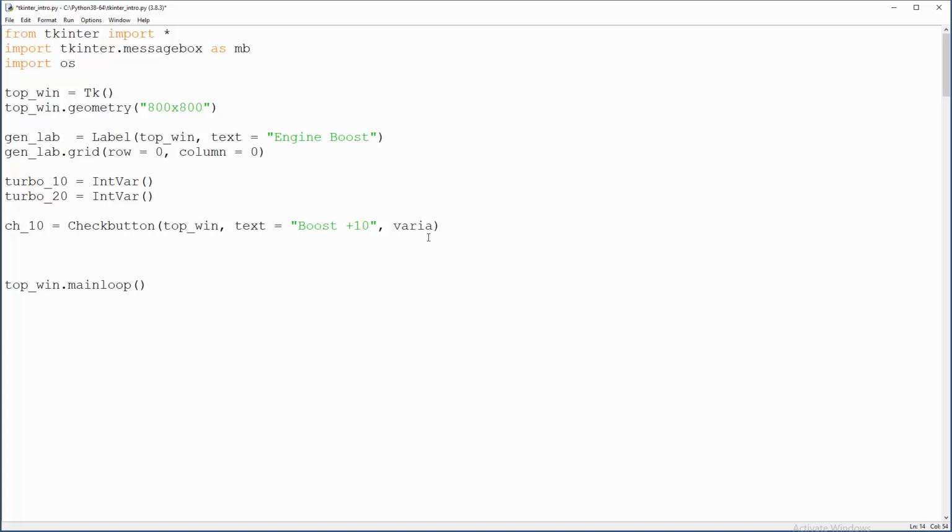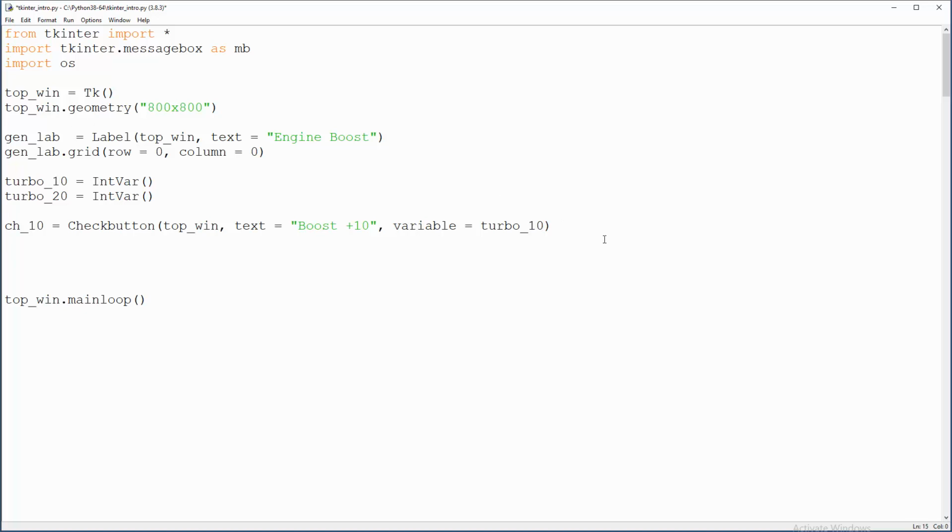Anyway, variable, and we are targeting turbo 10. So this is the way of connecting the check button with the status, so you can use it in methods.